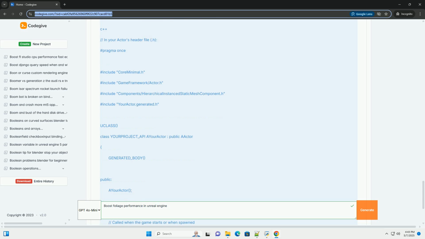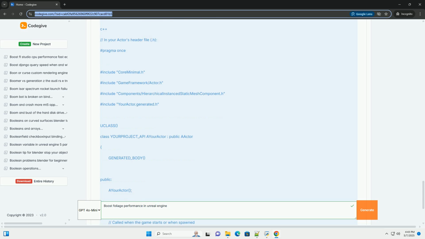Use comments: comment your code and materials clearly so that you and others can easily understand and maintain your optimization techniques. Document your process: keep track of the optimizations you have performed and the results. This documentation will be invaluable for future projects. Keep up to date: Unreal Engine is constantly evolving. Stay up to date with the latest engine features and best practices for foliage optimization. Check the official documentation and forums.